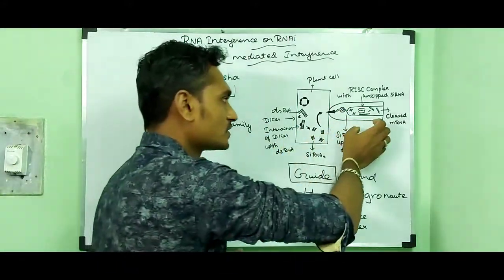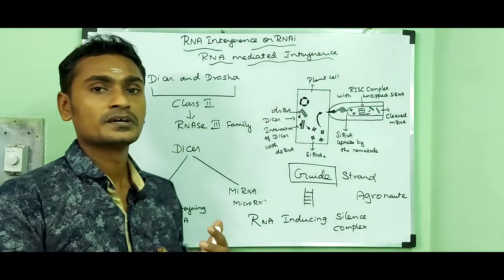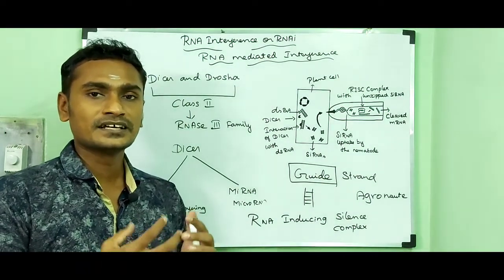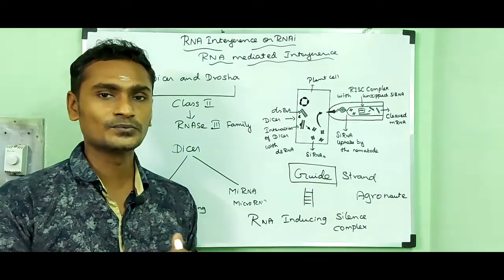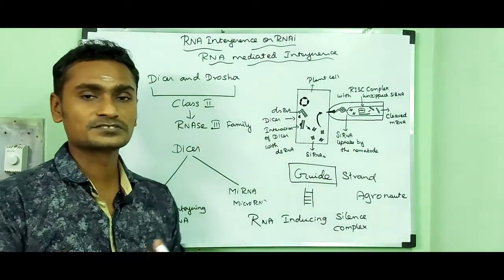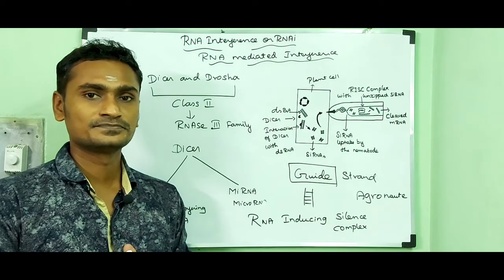So the nematode is not able to translate that mRNA into a protein. This is how the RNA interference pathway takes place.